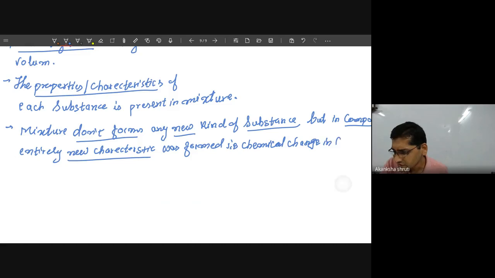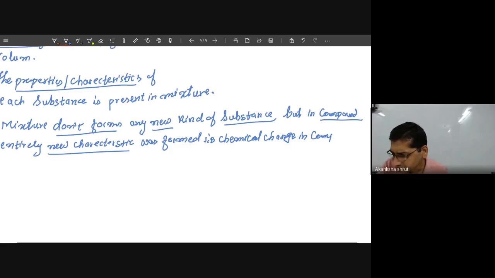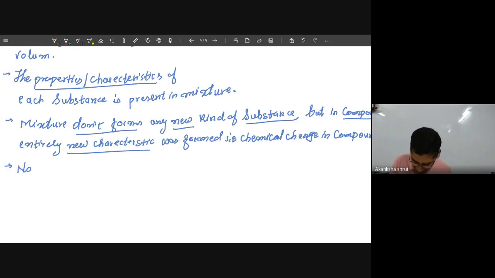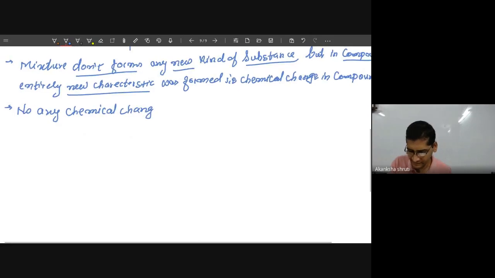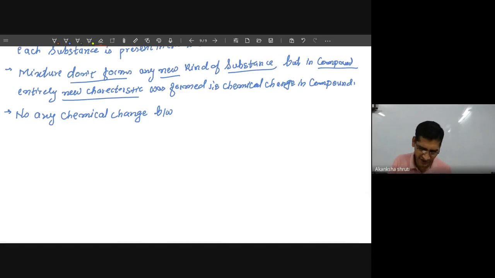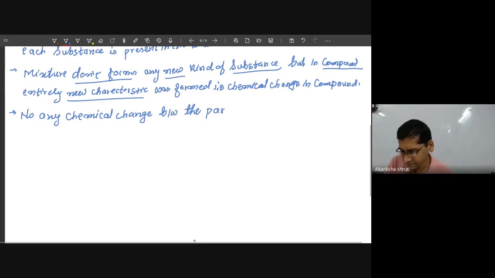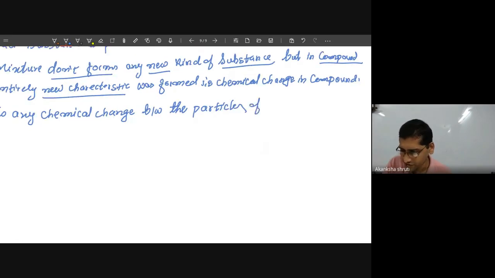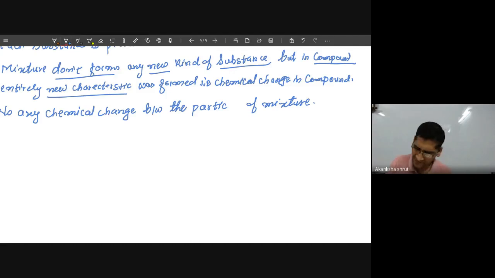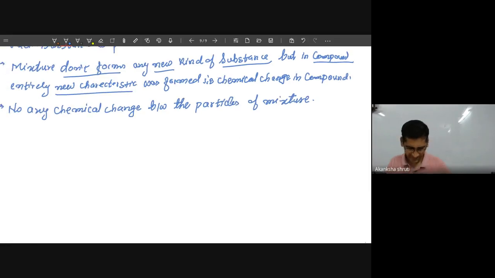So we have to write: no chemical change between the particles of the mixture. So that is the main difference.